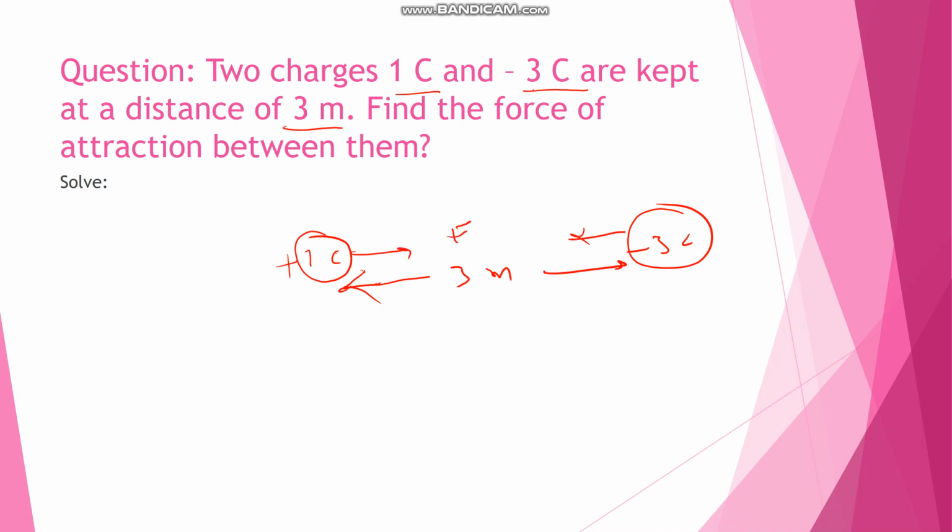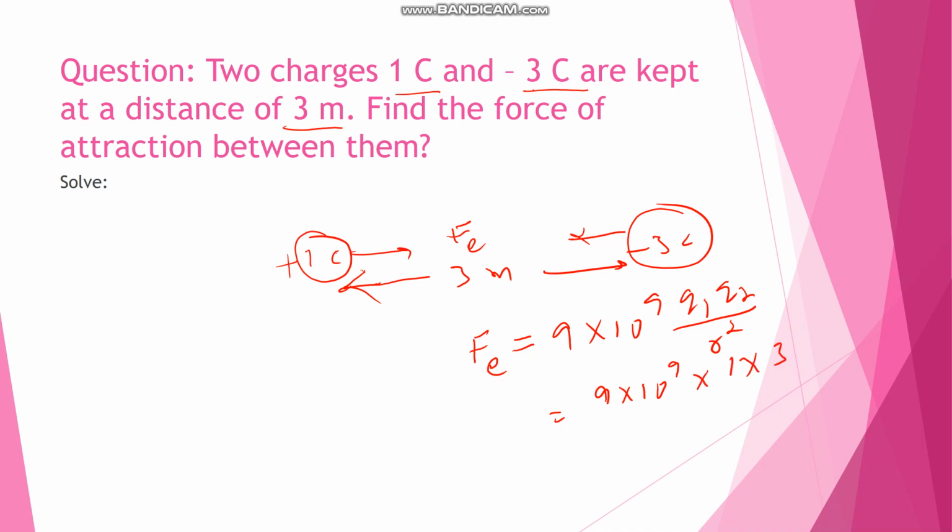So we need to find the electrostatic attraction force. The formula for electrostatic force Fe is equal to 9 into 10 power 9 Q1 Q2 by r square. 9 into 10 power 9, Q1 is 1 coulomb, Q2 is 3 coulomb magnitude wise.